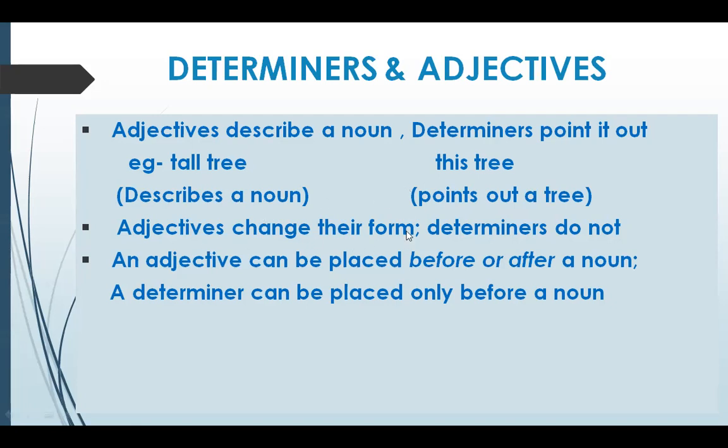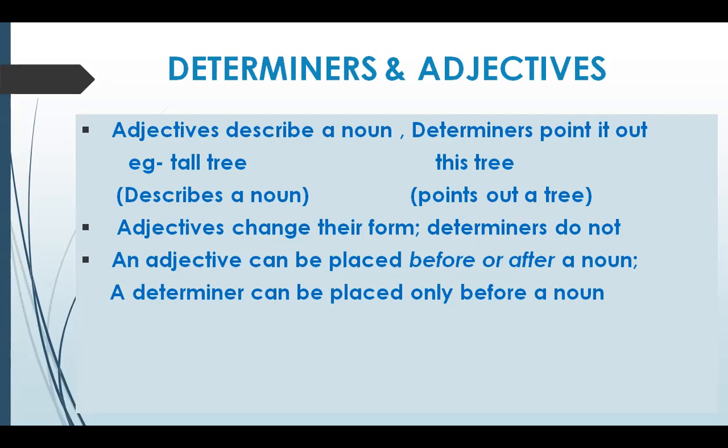Adjectives change their form. You can make tall, taller, tallest. But when you are using those words as determiners, they do not change their form. An adjective can be placed after or before a noun, right? As for example, the girl is sweet, okay? Or we can say the mangoes are sweet. I like sweet mangoes.